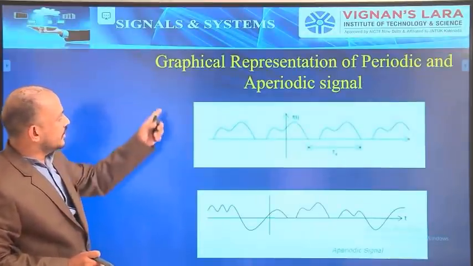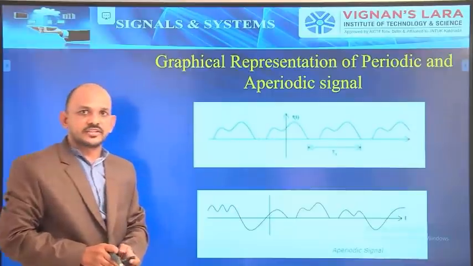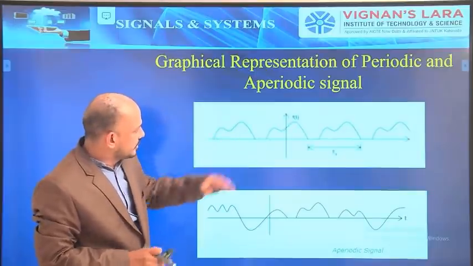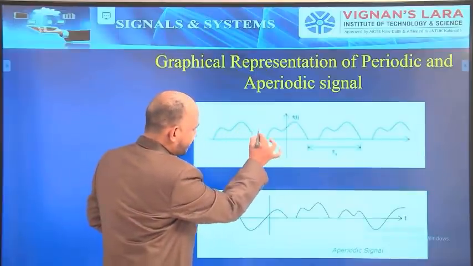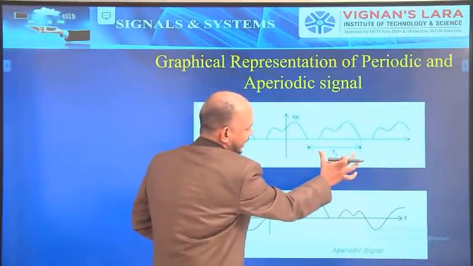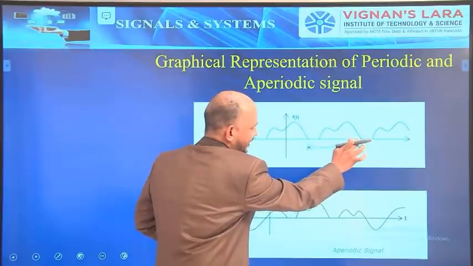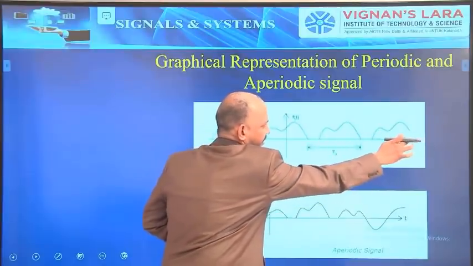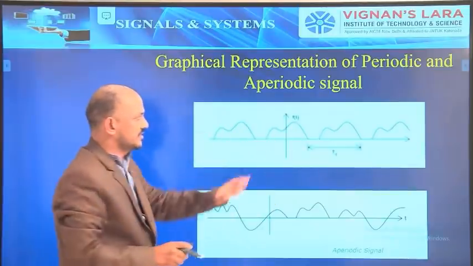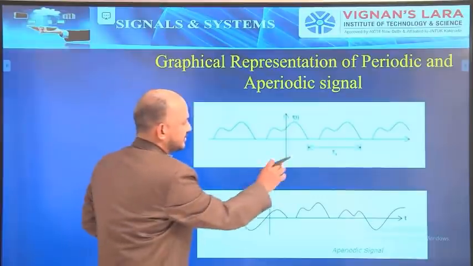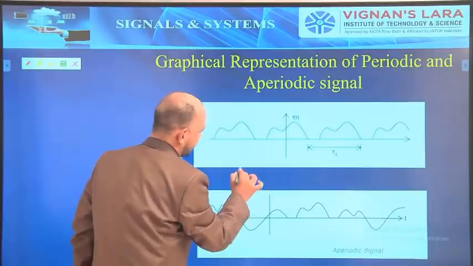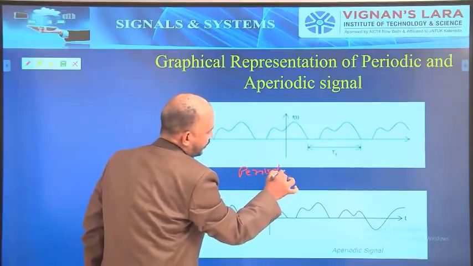Next, graphical representation of periodic and aperiodic signals. Let us see this example. This waveform is repeating after this interval t naught. From here to here the shape is same, again from here to here the shape is same, and here to here also the shape is same. It is repeating. Hence this is an example for a periodic signal.